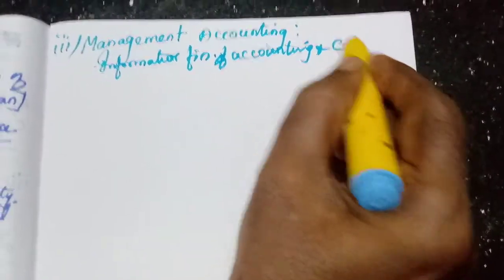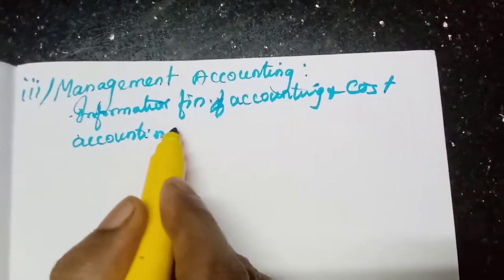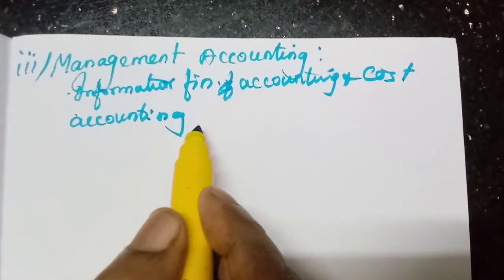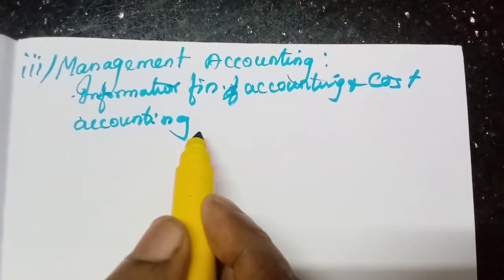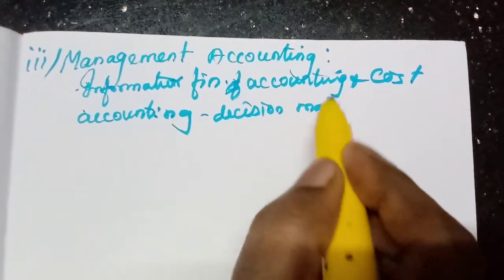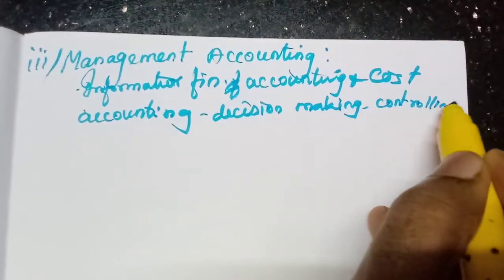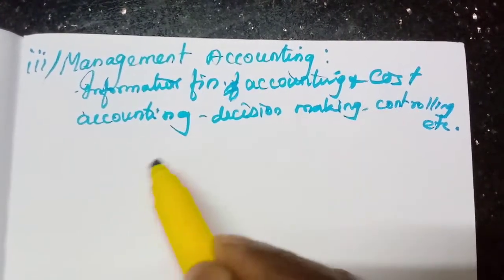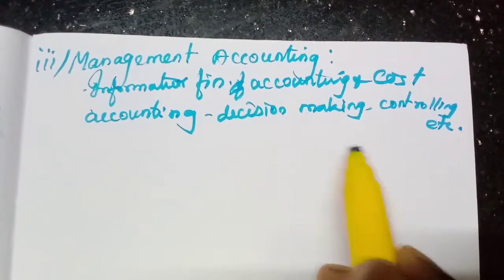Financial accounting and cost accounting. They will group them, they will modify them, and they will present them in order to do some function in the management, or for discharging any functions, or for decision making purposes, or for controlling, etc. For this purpose, they will use the financial accounting and cost accounting, that they will collect, group and modify.